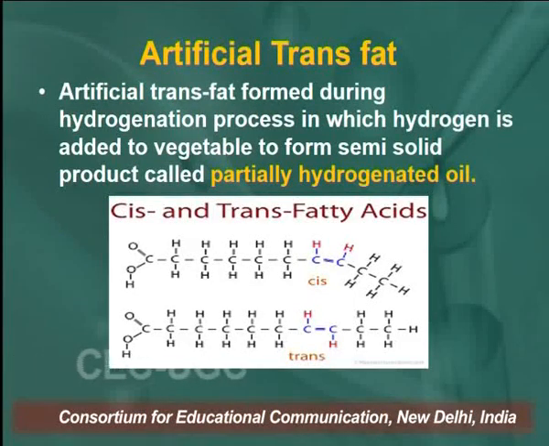Now, artificial trans fats, learners. Artificial trans fats are formed during the hydrogenation process, in which hydrogen is added to vegetable oil to form a semi-solid product. This is called partially hydrogenated oil. So cis fatty acid converts into trans fatty acid by the addition of hydrogen, the hydrogenation process.